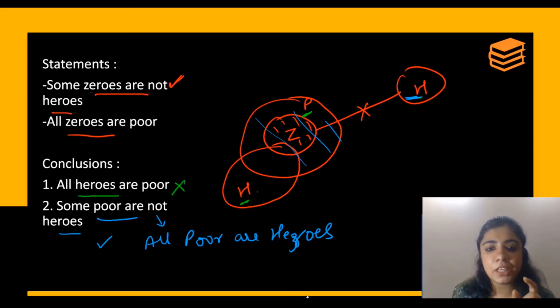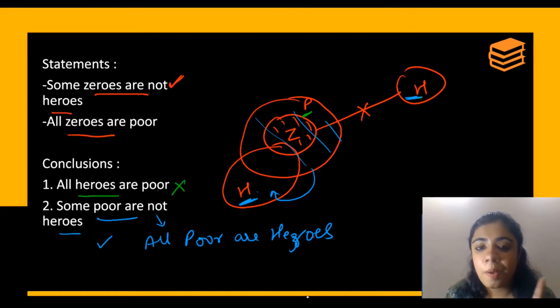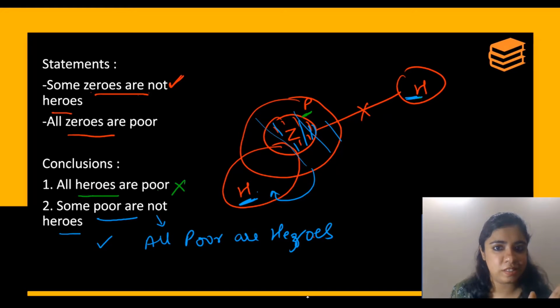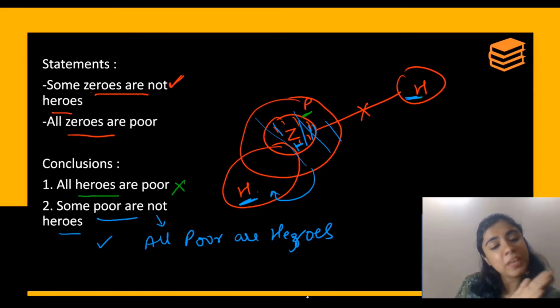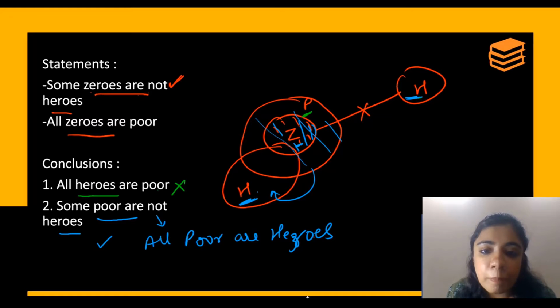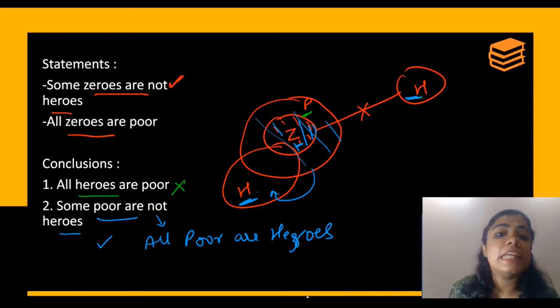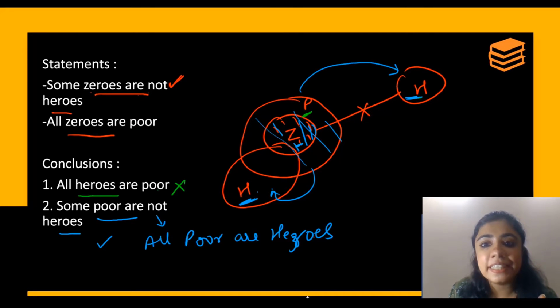Now imagine, this entire poor, can I put it inside these heroes? The answer is no, because some zeros are not heroes. So some zeros have to be outside. So this entire poor cannot go inside heroes. Also, all this poor cannot go inside this because there is a cross here.